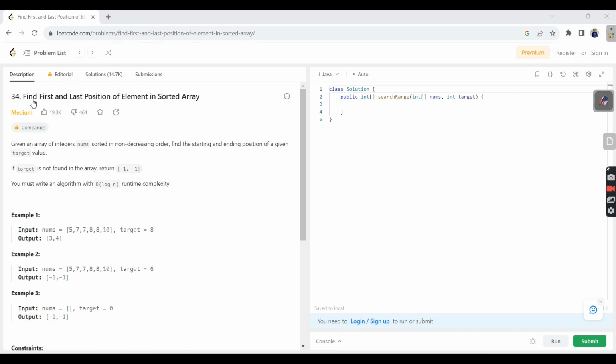This is a LeetCode medium level problem: find first and last position of an element in a sorted array. So basically we will be given one sorted array, in ascending order.